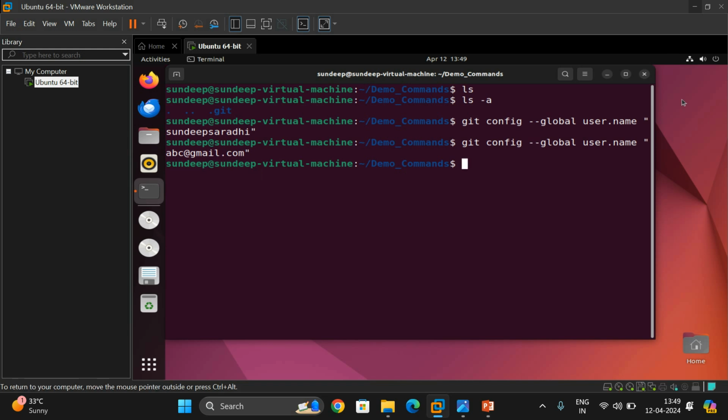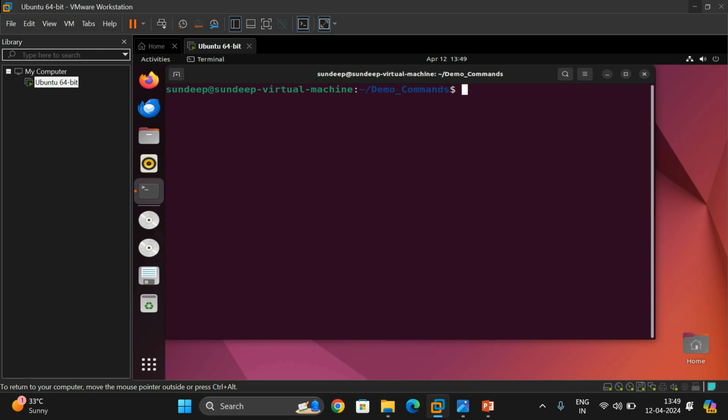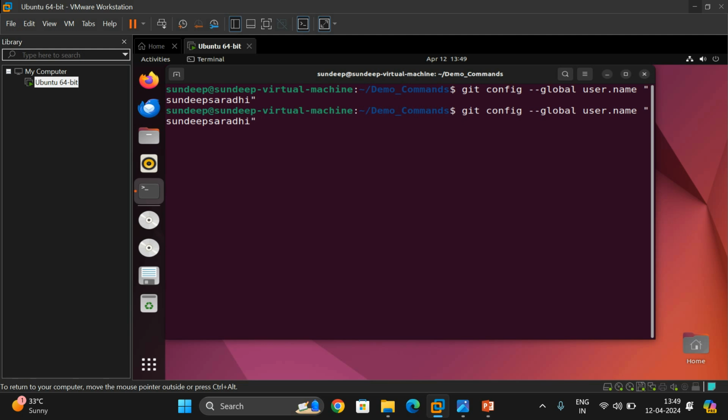So one is a username. The first one will be the username, and the second one should be email. So this is completely wrong. So let us clear everything, and once again I'll use a username, my name Sundeep Saradhi, and I'll use an email, and I have to change here name as user.email, and yes.